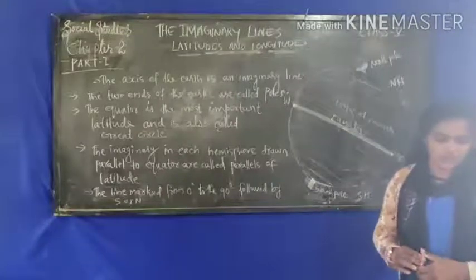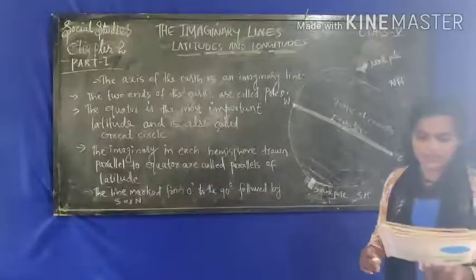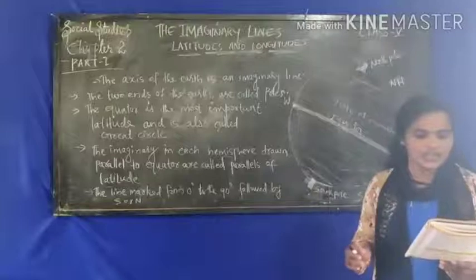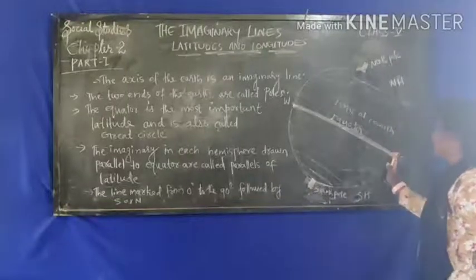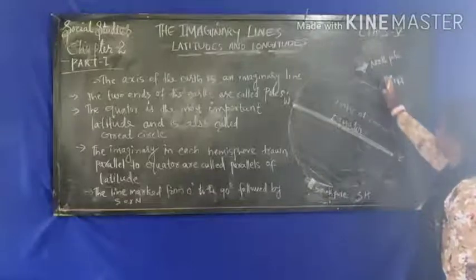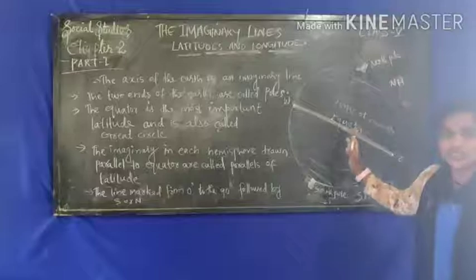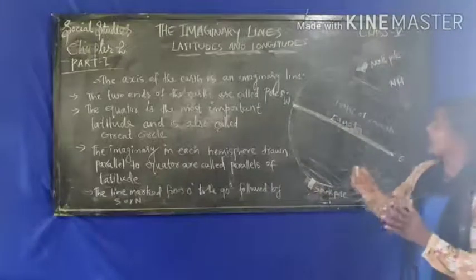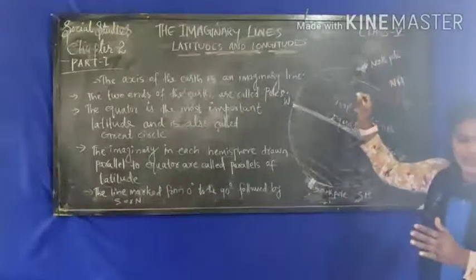As we move to the north or south, the parallels of latitude go on decreasing in length and finally reduce to a dot at the poles. When it goes to the north or south pole, the length of the latitudes becomes shorter and shorter, and at last it ends with a point.